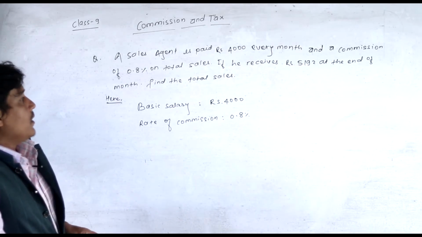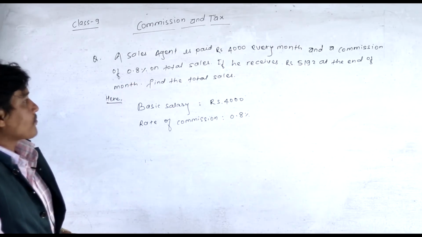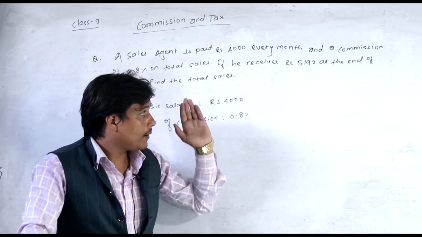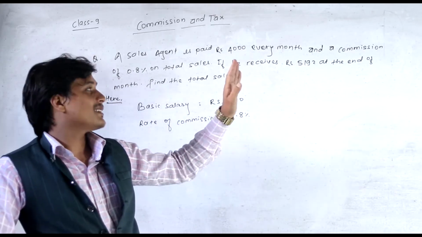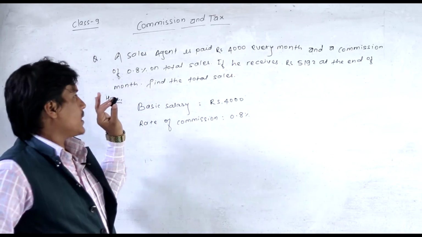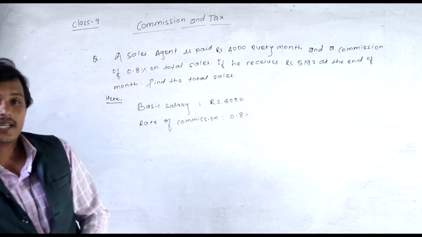The question is, if he receives 5,192 at the end of month, find the total sales.